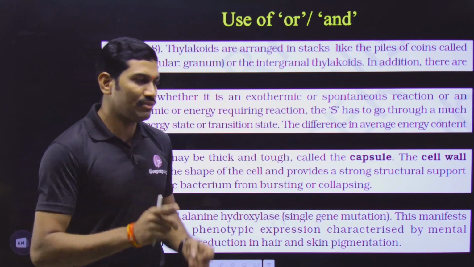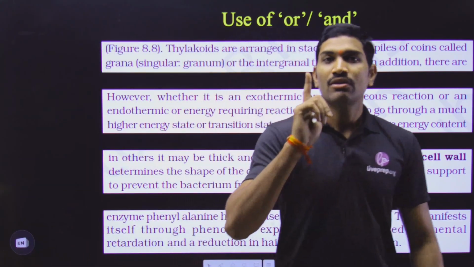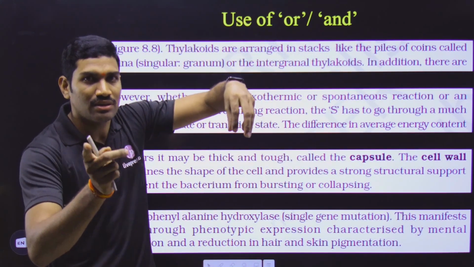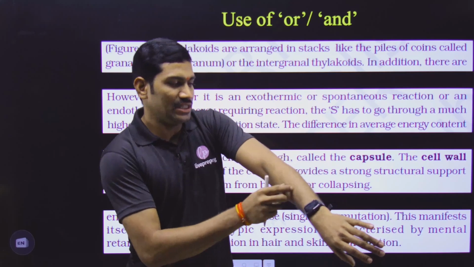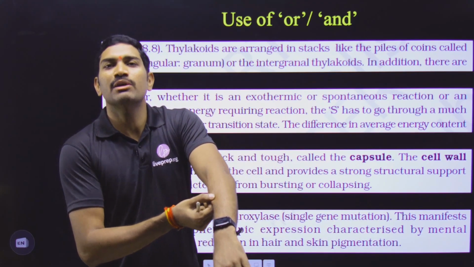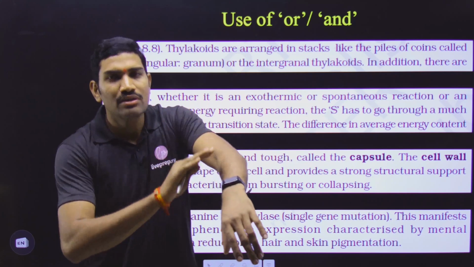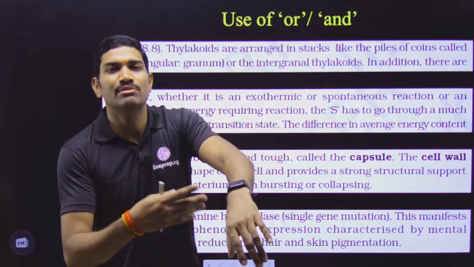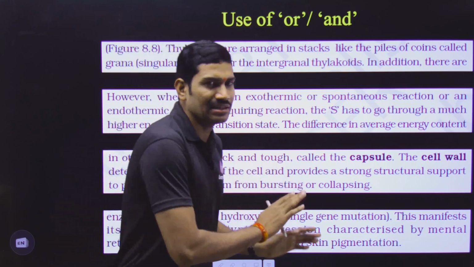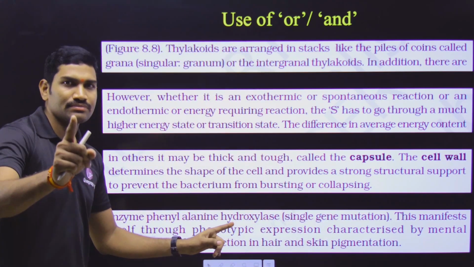The color of the skin is because of melanin. So skin pigmentation is decreased, meaning the individual will appear a little bit white, or light in color. This is the first option.